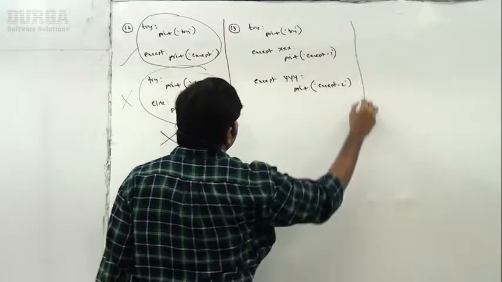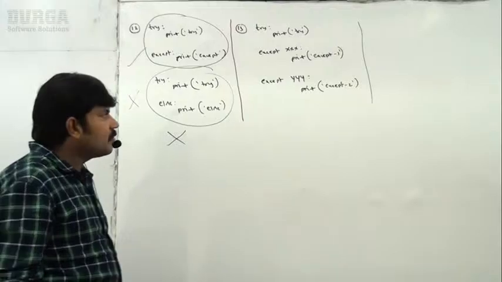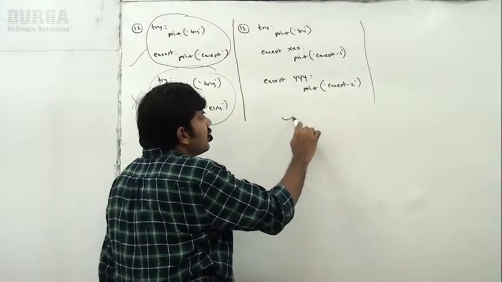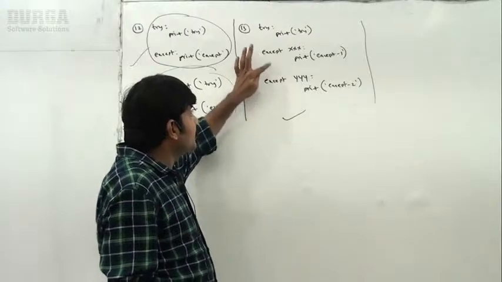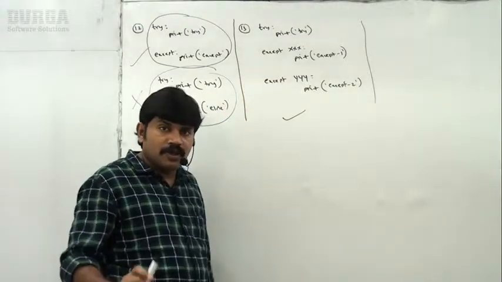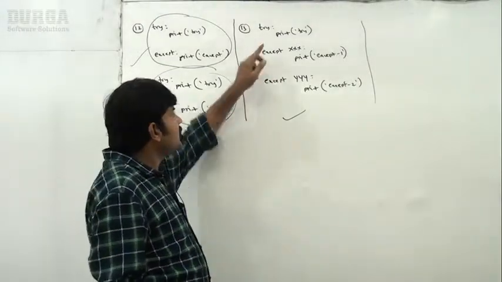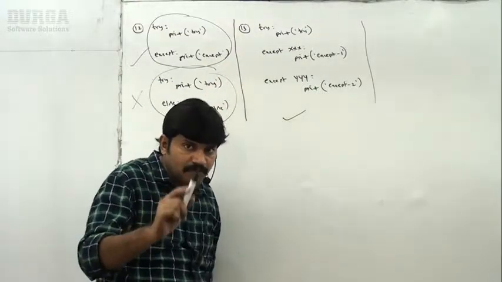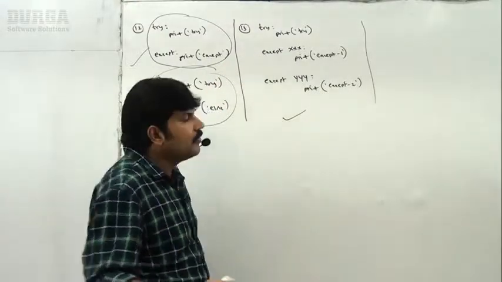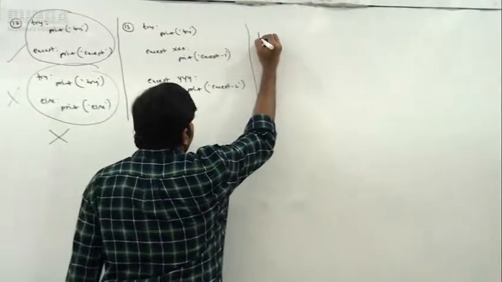That's all. Can you please confirm, is it valid or invalid? This one is perfectly valid. Trying with multiple except blocks is always possible, no problem at all. So a single try can be associated with multiple except blocks. Clear, right?